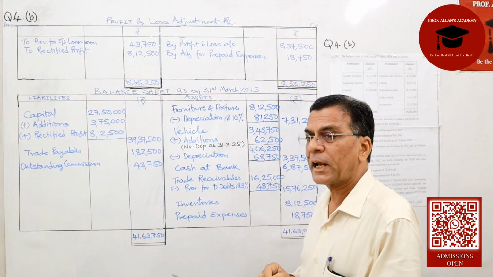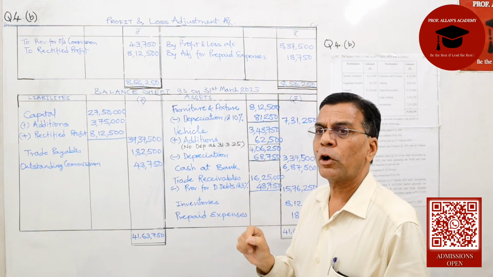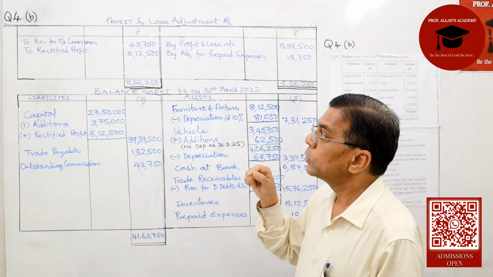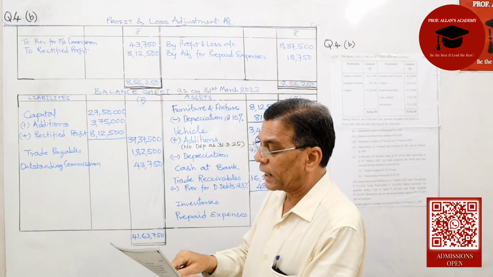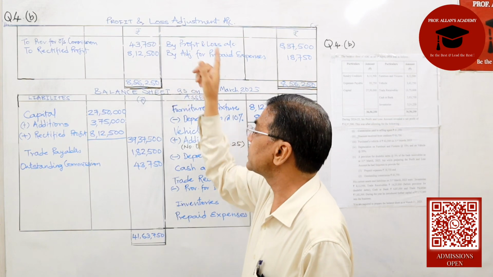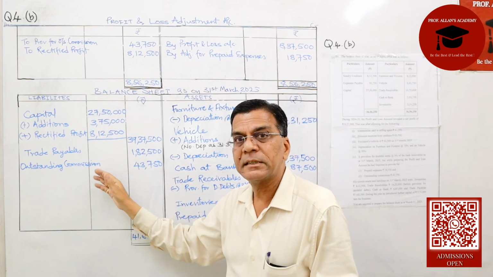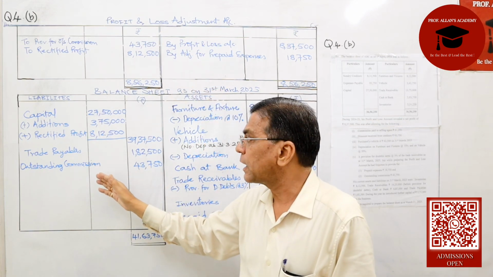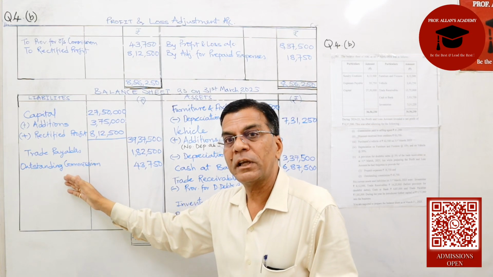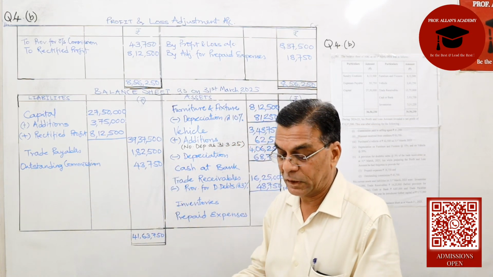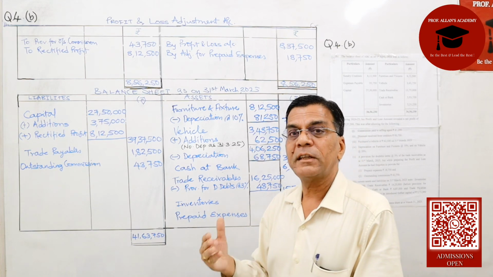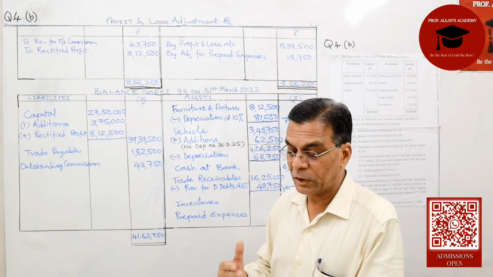Then they give us outstanding commission. This has also not been reflected in my profit and loss, so I will have to provide for it. The outstanding commission works out to 43,750. Second effect, it's a current liability, so it will be reflected on the liability side of the balance sheet as 43,750.